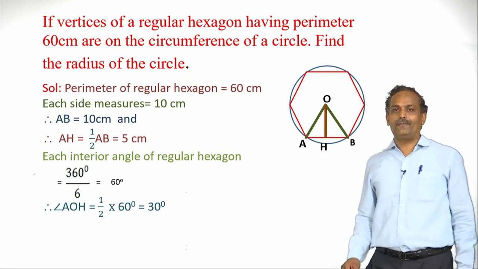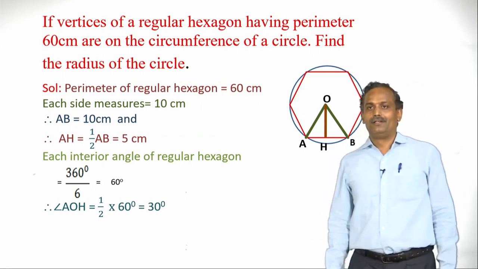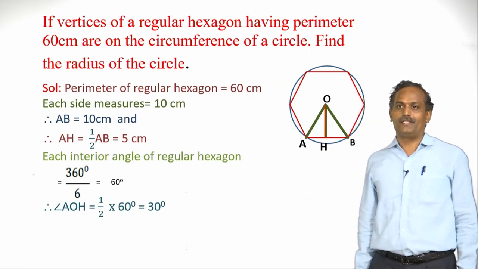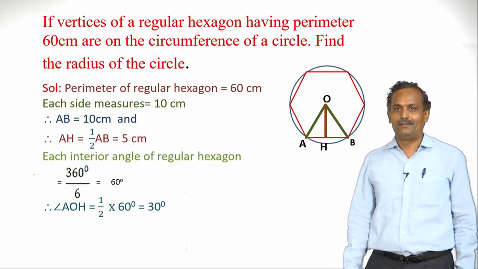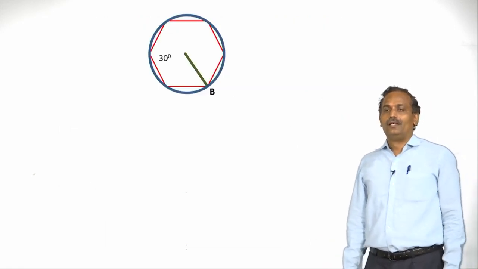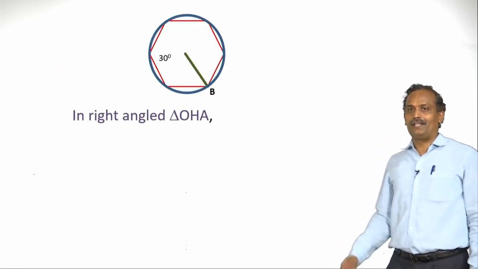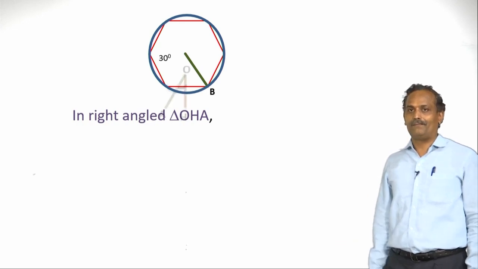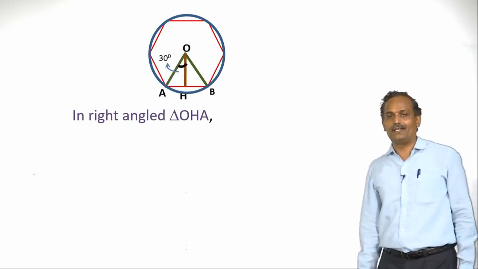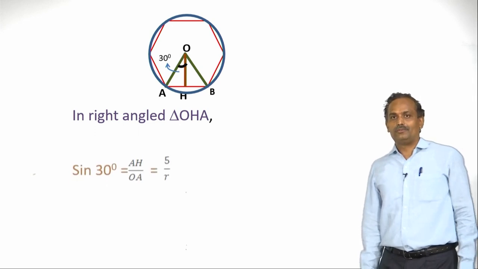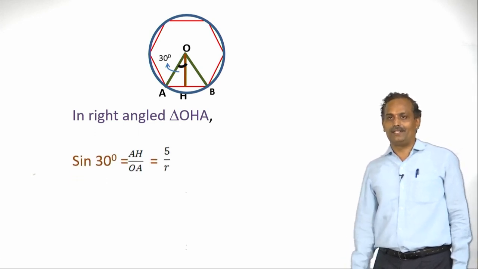And the triangle we have got here is a right angle triangle. Now let us read the diagram and take the right angle triangle OHA. So this is the right angle triangle. Let us find sin 30.